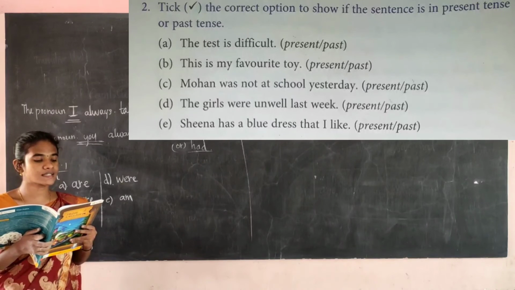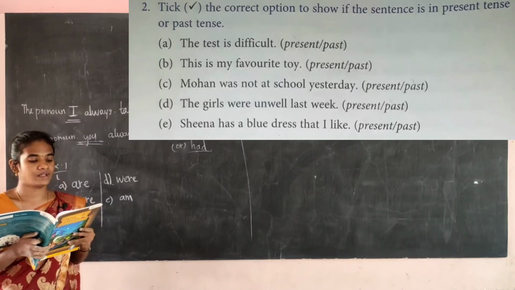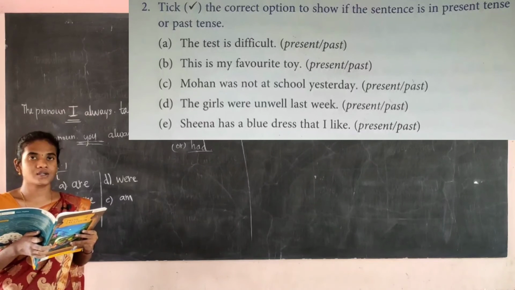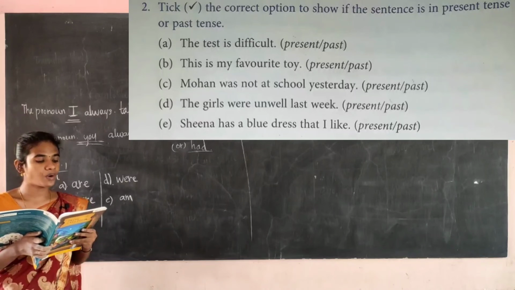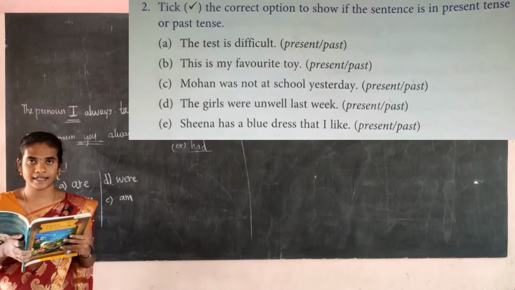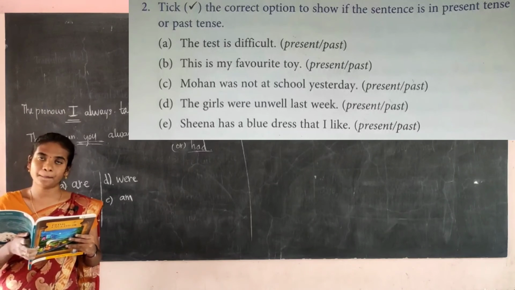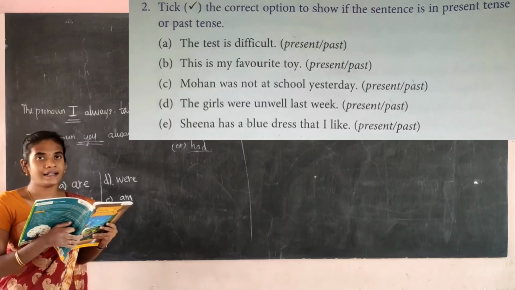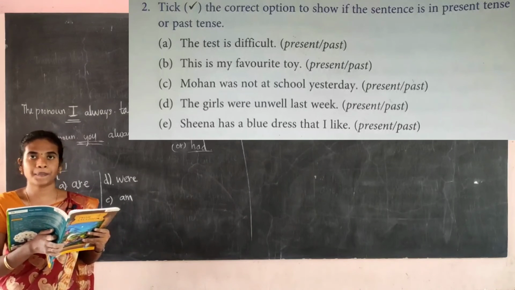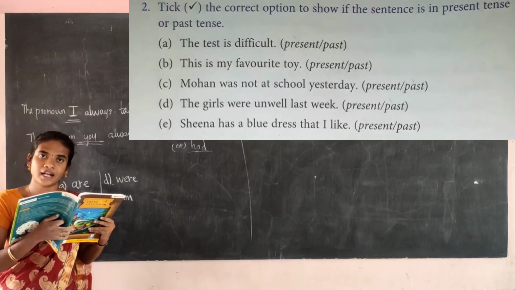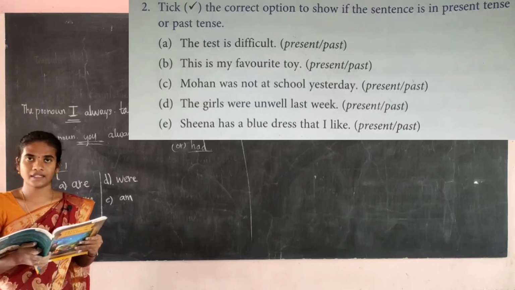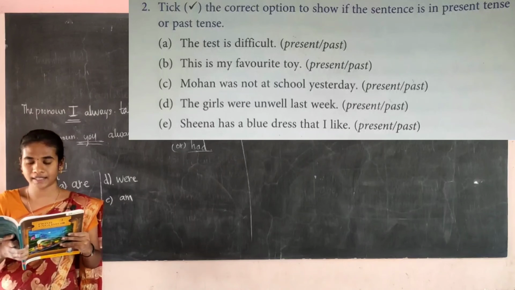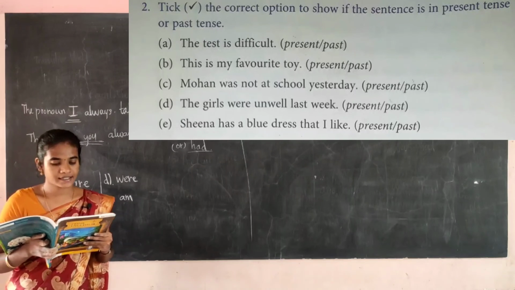Then C, Mohan was not at school yesterday. So here the words was, yesterday are given. So that is known as a past tense. Yesterday here refers to the past tense. Past tense means the action that has been already finished. That is known as the past tense. Past tense, the action is already finished. Mohan was not at school yesterday. So it's a past tense.